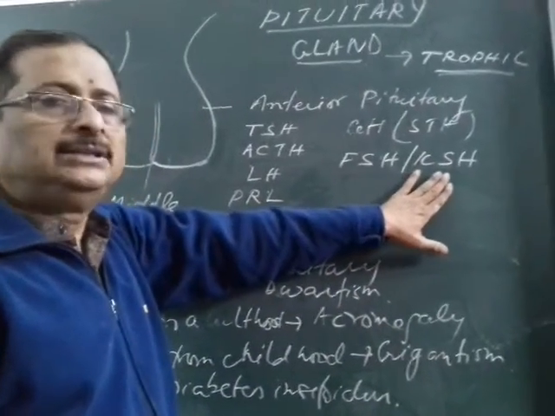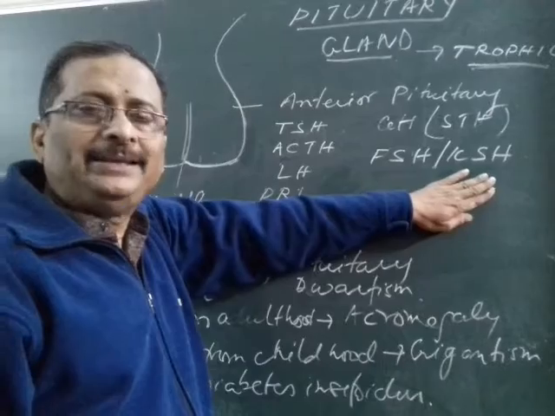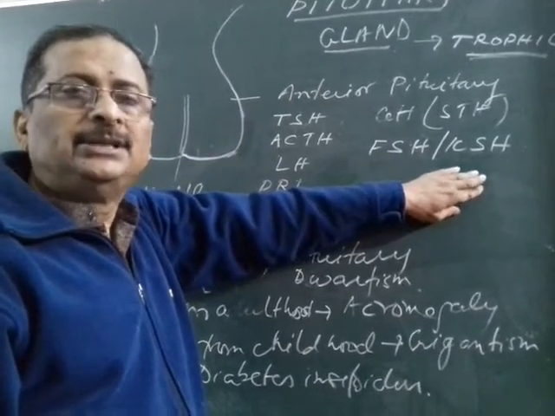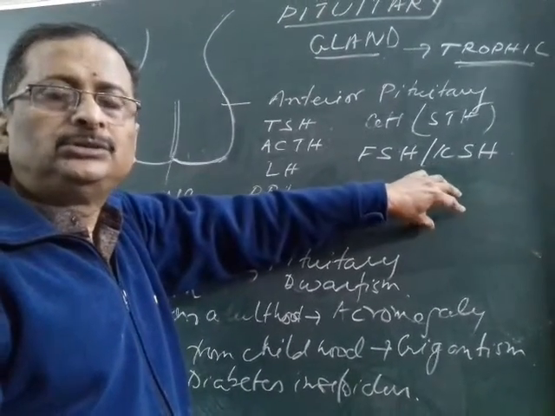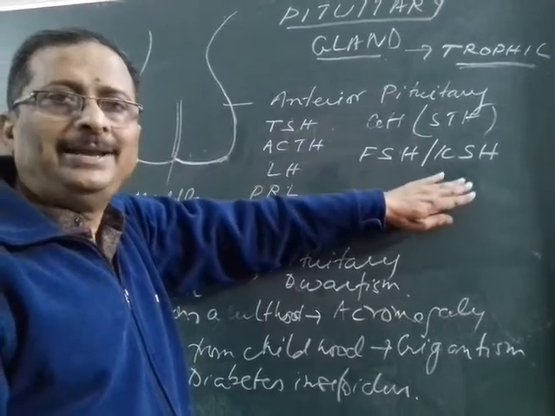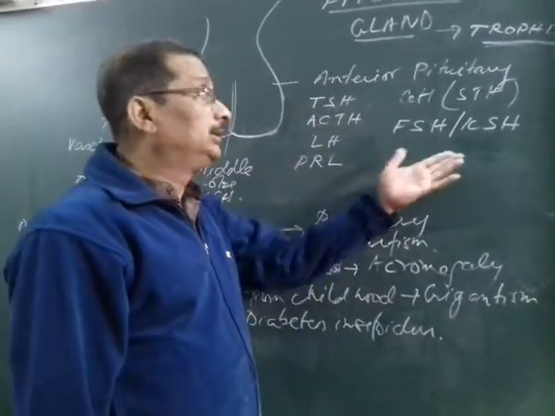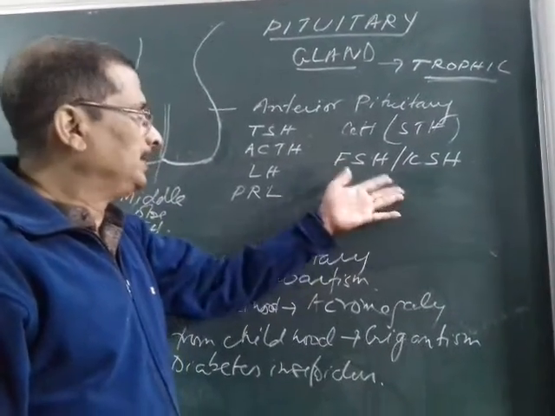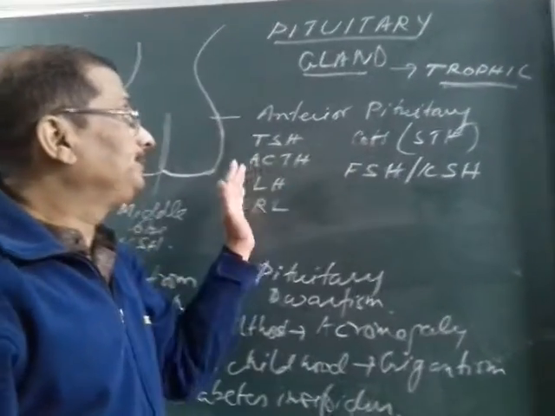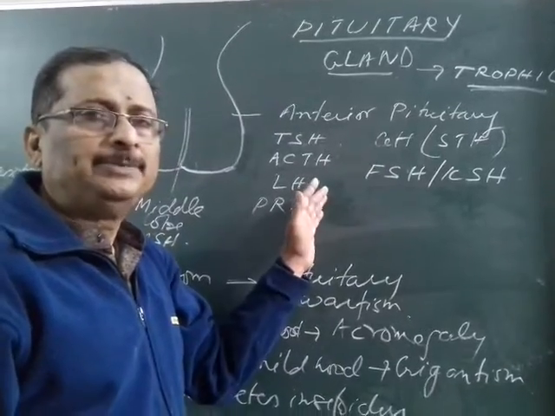This hormone helps in the functioning of the interstitial cells or the Leydig cells to form the hormone testosterone in males, which gives the secondary sexual characters and also the formation of sperms. So these are the main hormones which are secreted from the anterior pituitary.